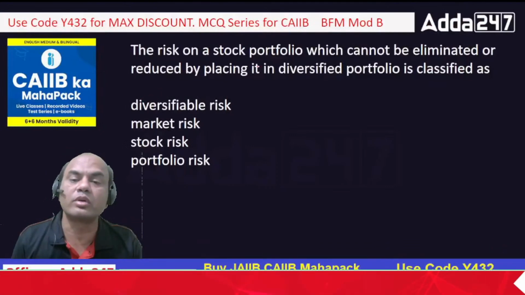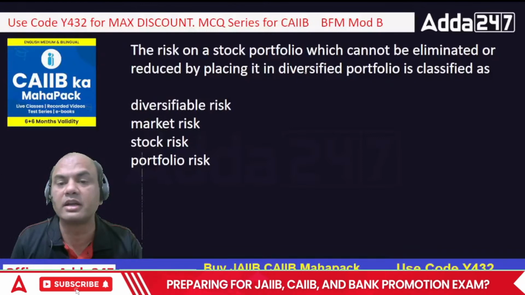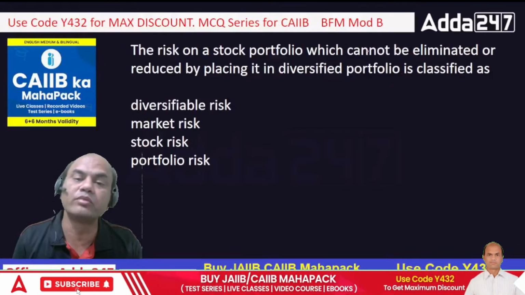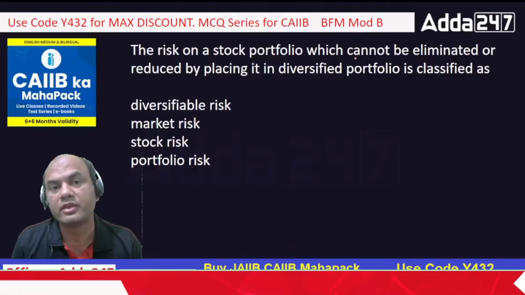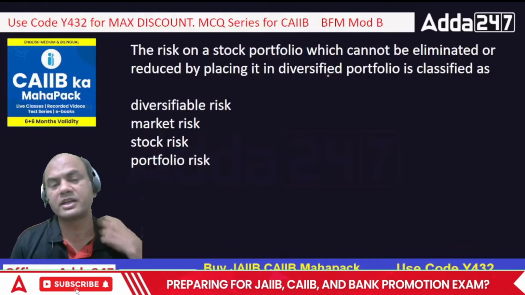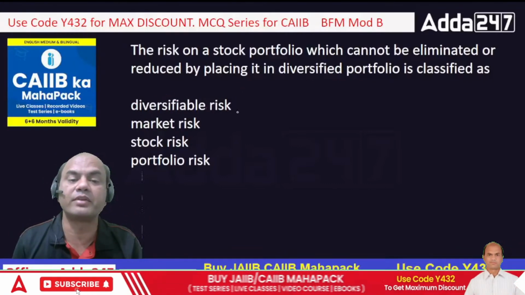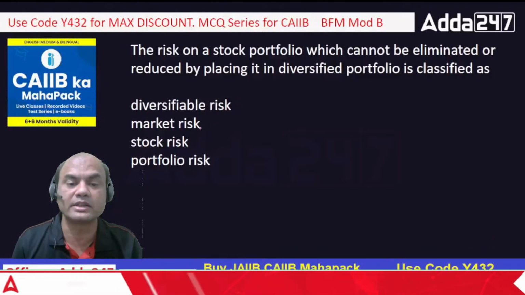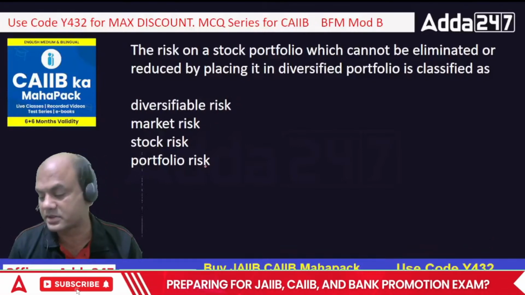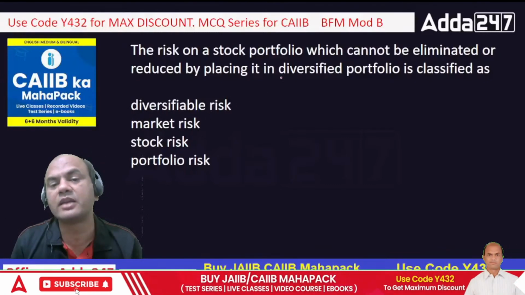The risk of a stock portfolio which cannot be eliminated or reduced by placing it in a diversified portfolio is called as. Now, which is the risk which cannot be reduced using a diversified portfolio? Let's call this ABCD. It is diversifiable risk, market risk, stock risk or portfolio risk. So which one cannot be reduced at all? Firstly, understand an important point.